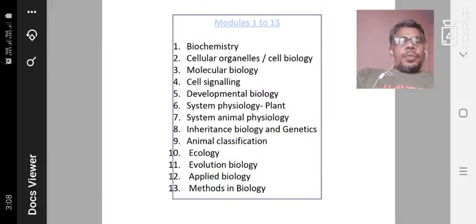Now, in the life science subject, around 13 units are there.